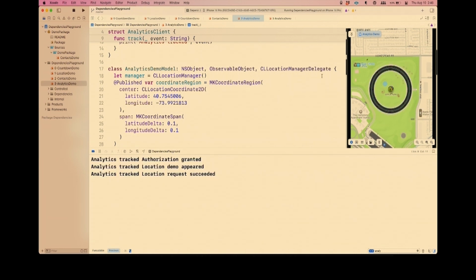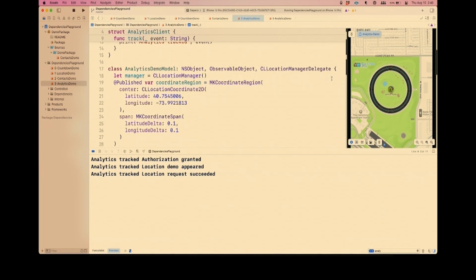And so in the course of an afternoon while working on this feature, I've inadvertently tracked hundreds or thousands of events to a live analytics data store and completely ruined all the data. Made it impossible to make a business decision because I am just reaching out to this analytics client without regard, and that seems pretty problematic. And you may not even know you're doing that unless you were studiously looking at your logs and trying to understand what's going on.